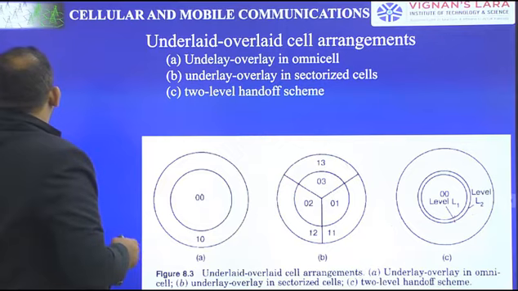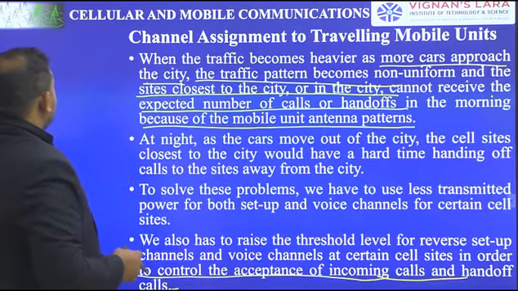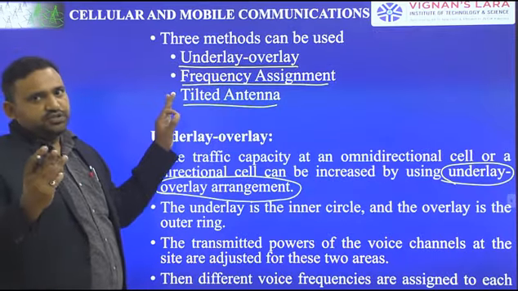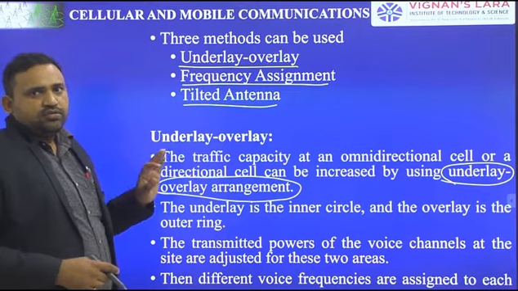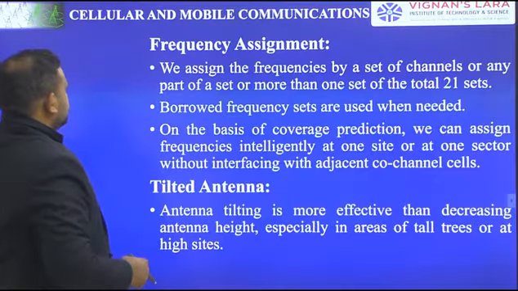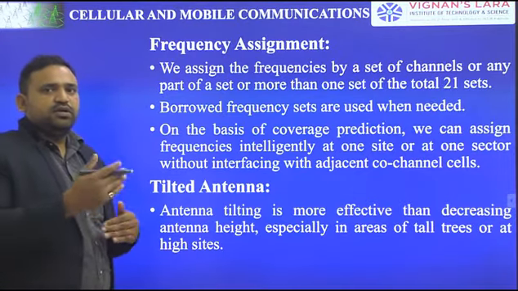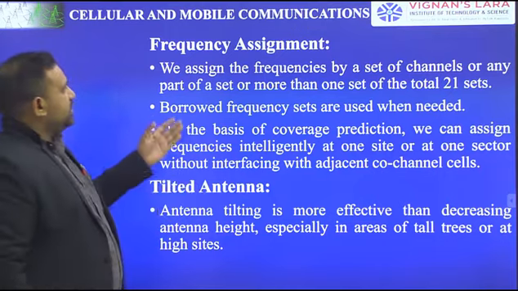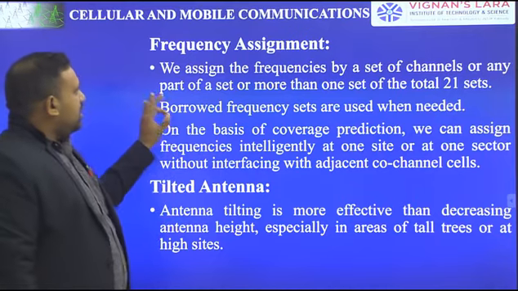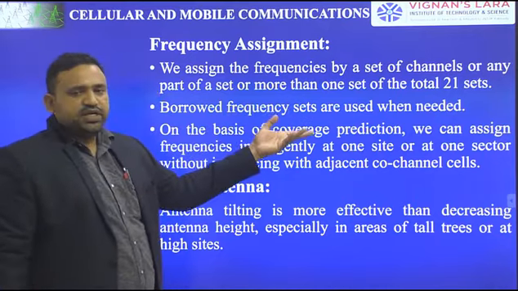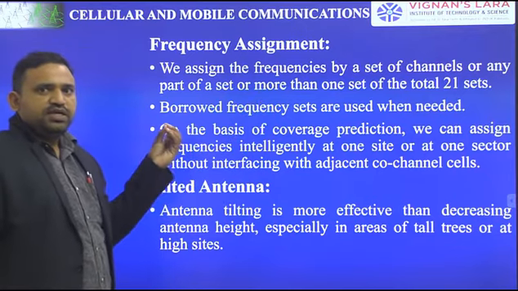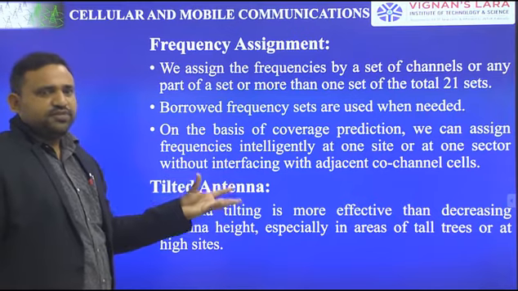Right. That is about the first part, channel assignment to traveling mobile units. For this, 3 methods are used. One is underlay overlay, which we discussed. Next, we will discuss frequency assignment and tilted antenna. Frequency assignment means assigning some frequencies. How are we assigning? We assign the frequencies by a set of channels. Remember the frequency management chart. It may be any part of a set or more than one set of the total 21 subsets, with 21 setup channels.